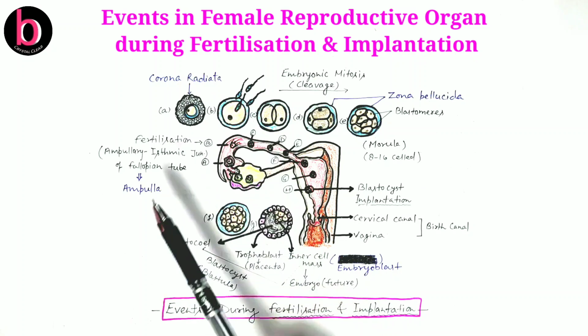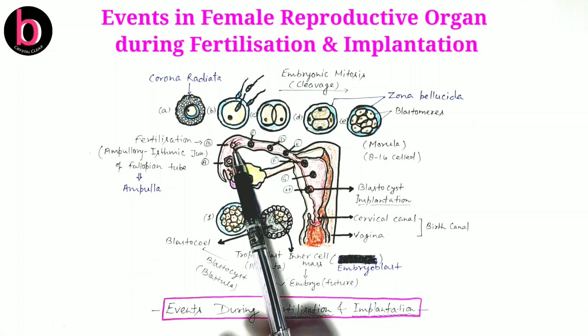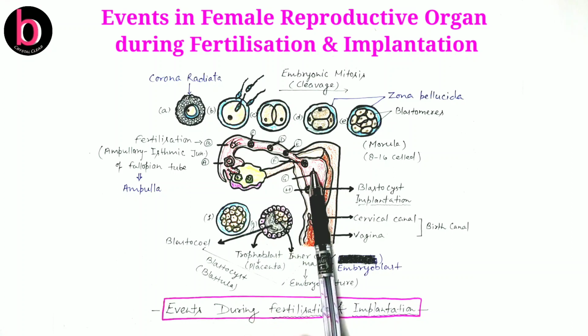Now, at the same time, there is also passing of sperm. When sperm passes through the female reproductive tract, there is physiological maturation of sperm. This maturation makes them capable of participating in fertilization.